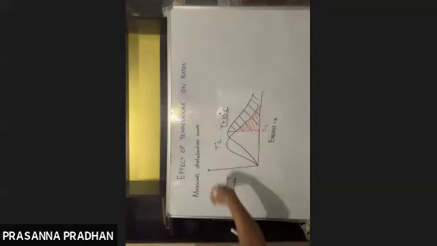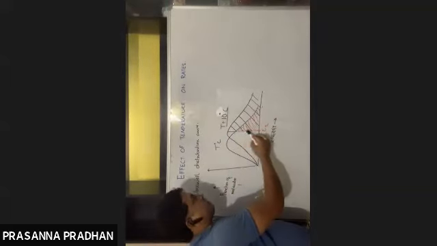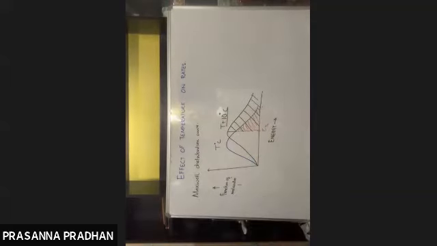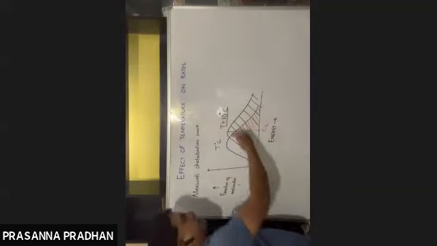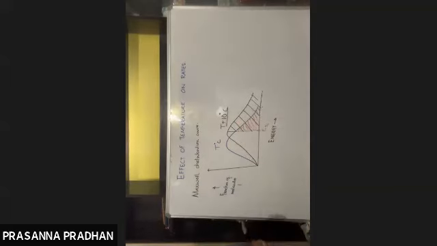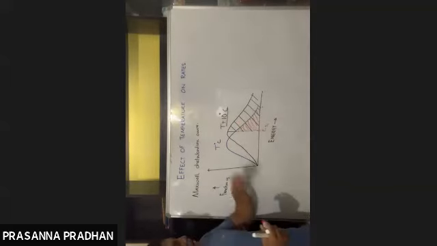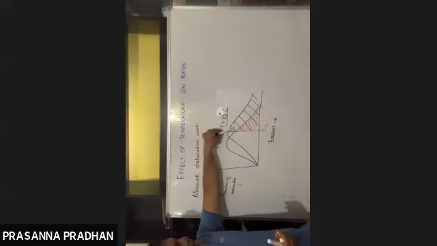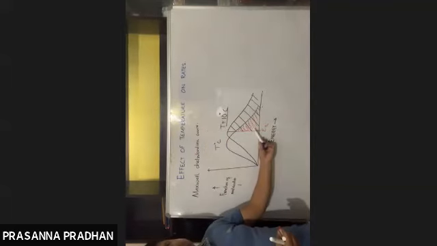But after increasing the temperature by 10 degrees Celsius, the number of molecules having energy greater than threshold energy also increases. If we compare these two areas, the shaded area at T plus 10 degrees Celsius is almost double that of T degrees Celsius.